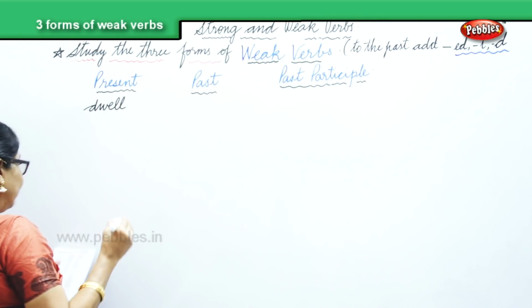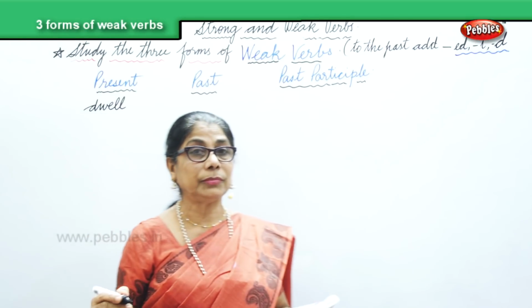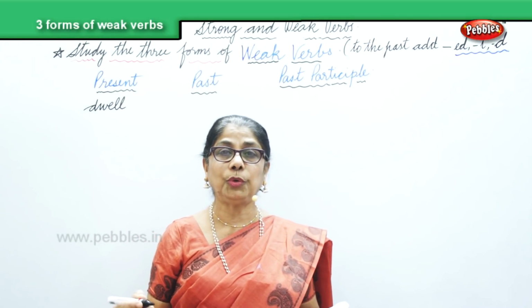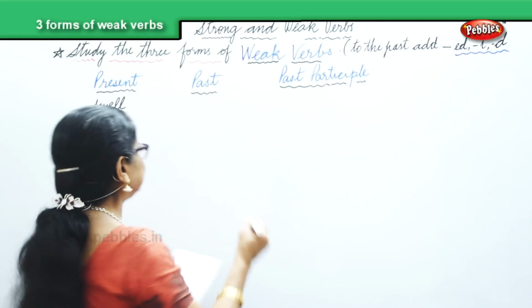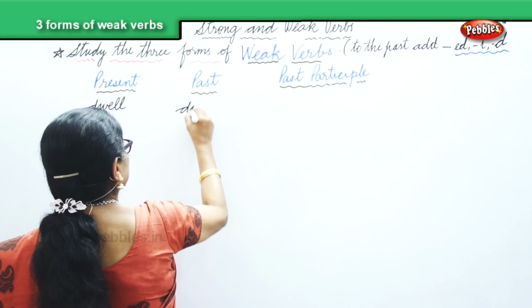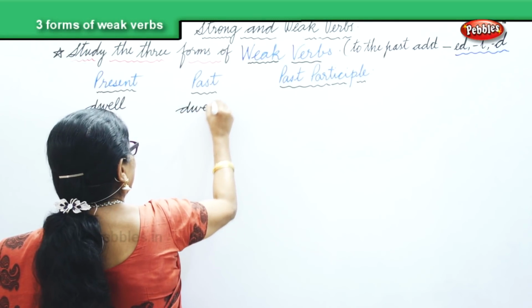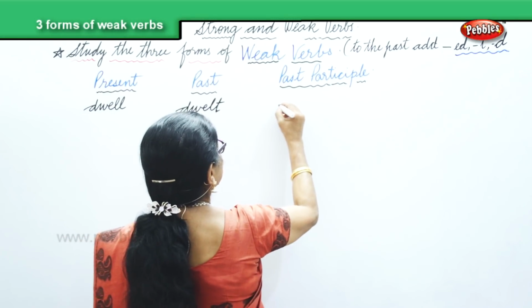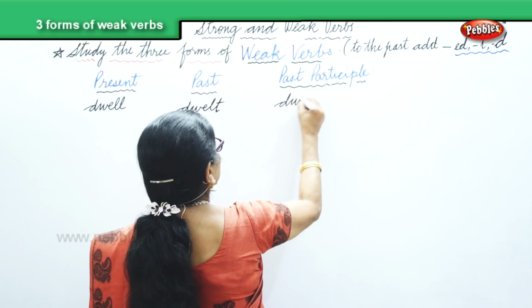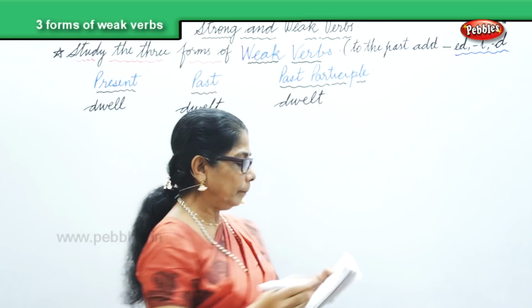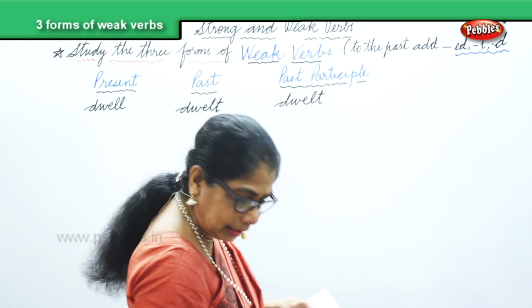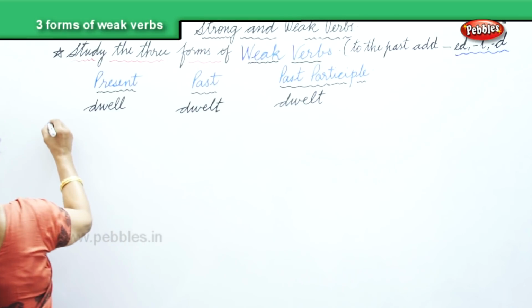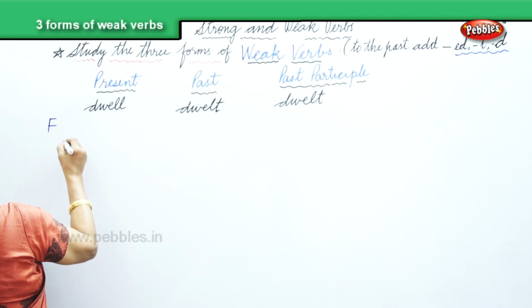I dwell in this house. Or if you shifted the house, you can say, I dwelt. I dwelled, or I had dwelled in that house. And the past participle also same. Okay. Now, next we have some other different word.